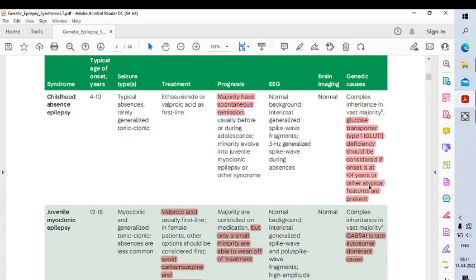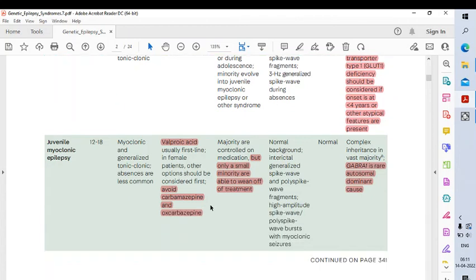of 4 years. Second important syndrome is JME, that is juvenile myoclonic epilepsy. Age of onset is 12 to 18 years. Typical seizures are myoclonic or GTCS, but absences are less common. Valproic acid is first line. In females, we don't use valproate; we use other drugs like levetiracetam, but avoid carbamazepine and oxcarbazepine.